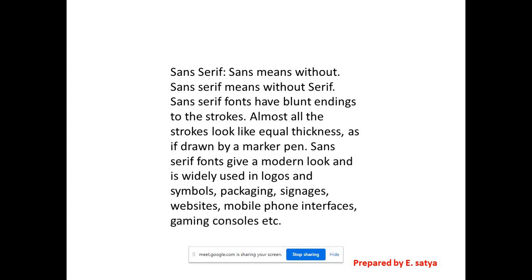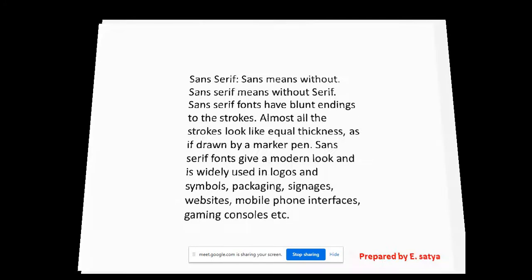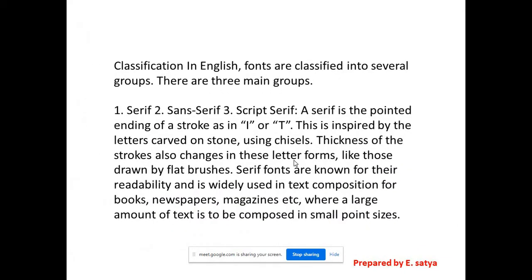Suppose, coming back to serifs. Serif fonts are known for their readability and widely used in text composition for books, newspapers, magazines, where a large amount of text is to be composed in small font sizes. See, in regular newspapers, The Hindu, Times of India, Deccan Chronicle, if you observe closely, you will understand that the whole running matter is composed in these serif fonts.